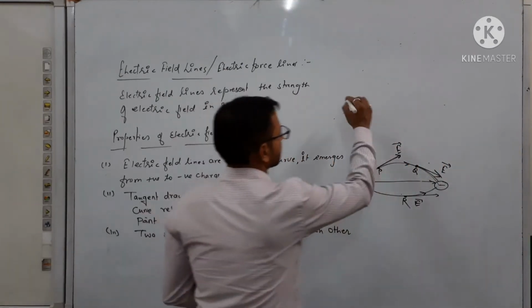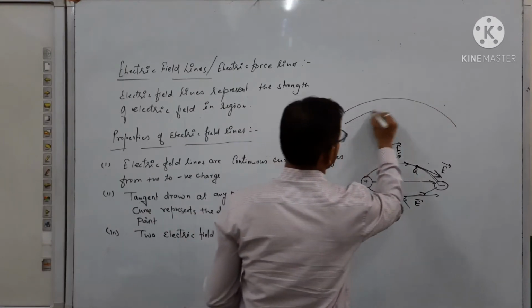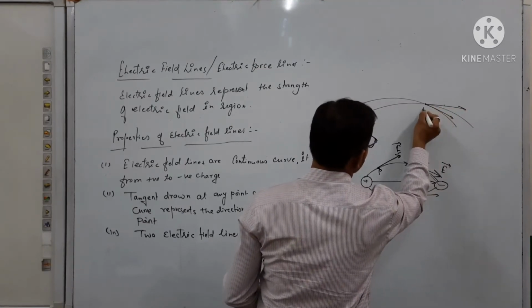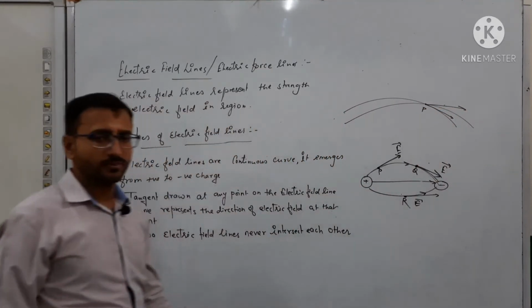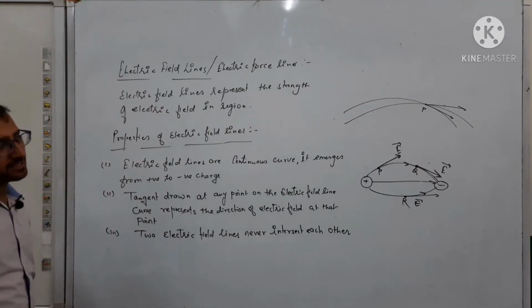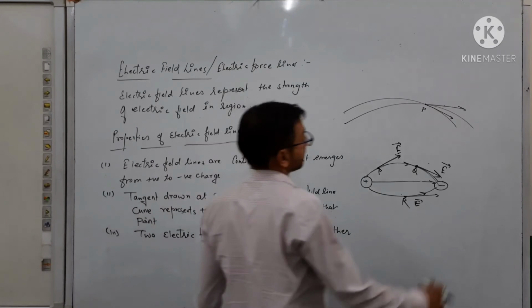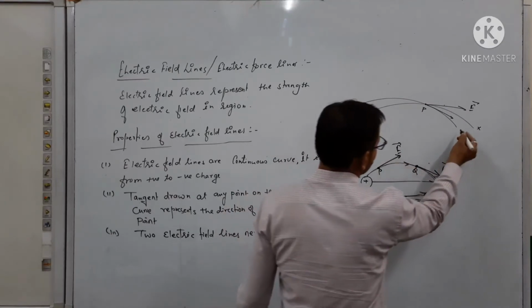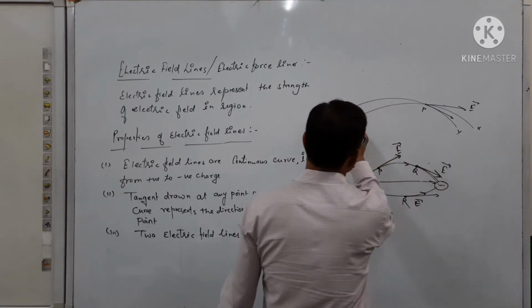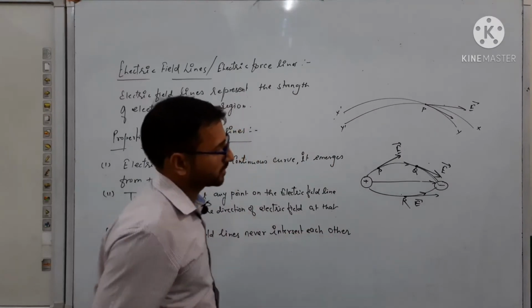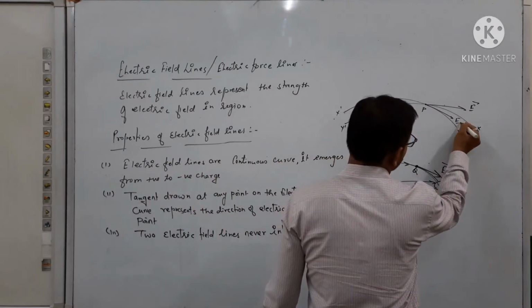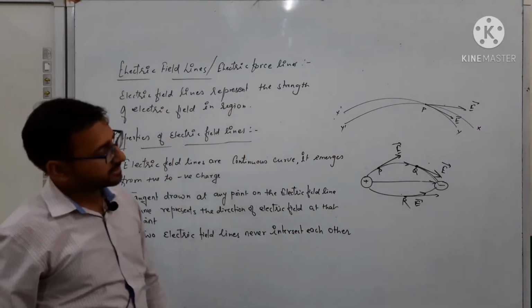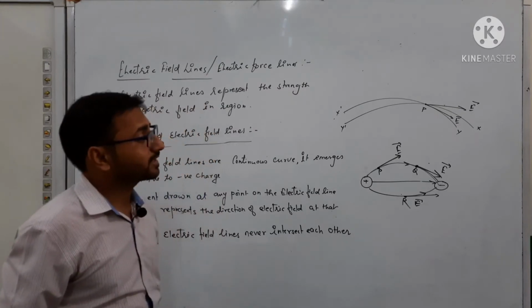Because see, suppose this is our first line and this one is our second electric field line curve, and think about the point of intersection here. At the point of intersection, you can see we have two tangents. One tangent for this curve, which is here x dash, and second is for this y dash. So we have a contradictory condition. What will it be? The direction will be along the curve x dash or y dash. So this is a contradictory condition.